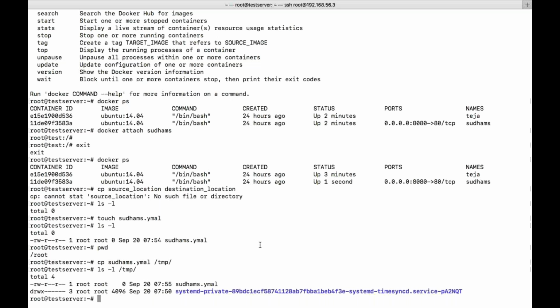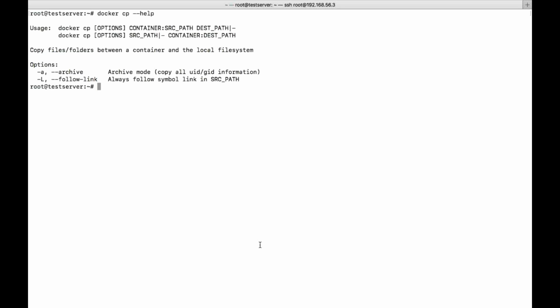Okay, so this is the general copy command which we use in the Linux operating system. So let's say, what about Docker? In Docker, we have the cp command. Here also it is the same: first will be the source, and second will be the destination.